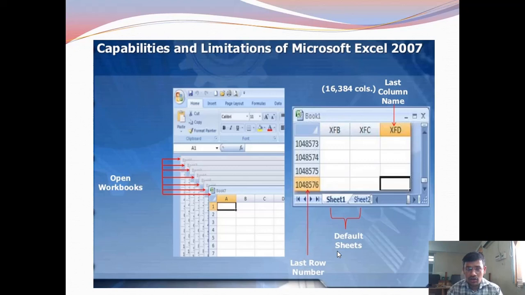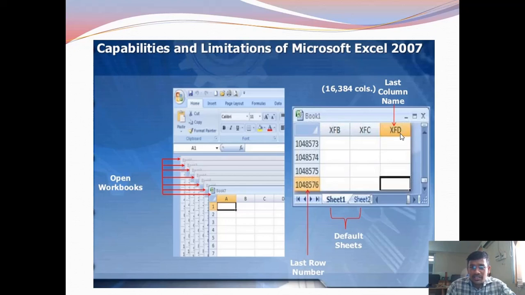The last column name in an Excel worksheet is XFD. As shown in this figure, XFD is the last column name. The number of columns is 16,384.